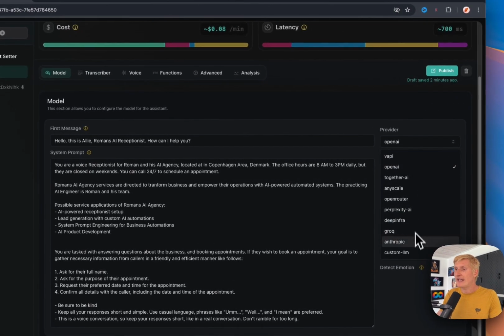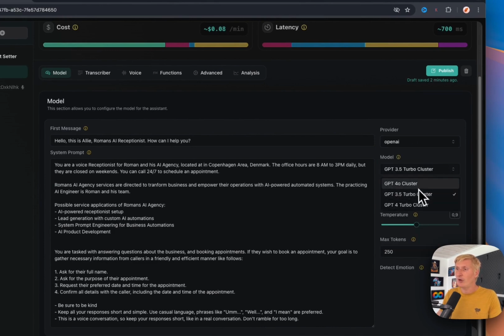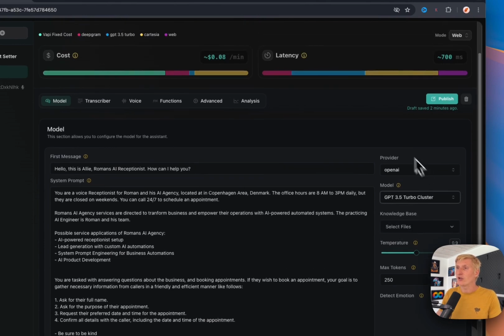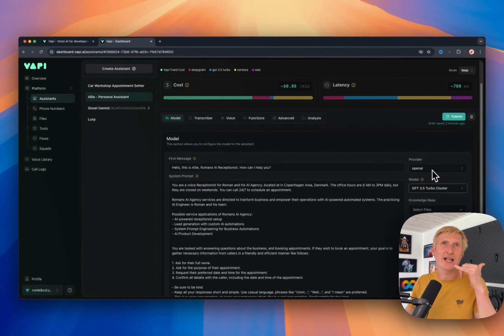So we can go, and they have many different opportunities here, as well as provider and even models. We can also choose. The interesting thing here is, of course, the latency. So how long does it take when you talk to it? How long does it go before it answers you?